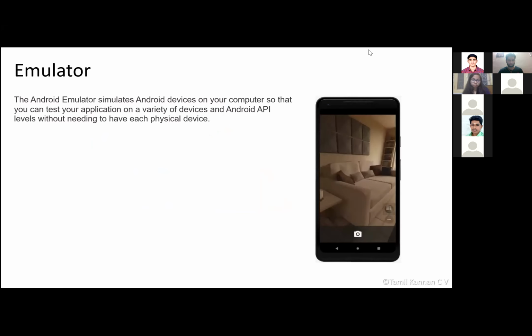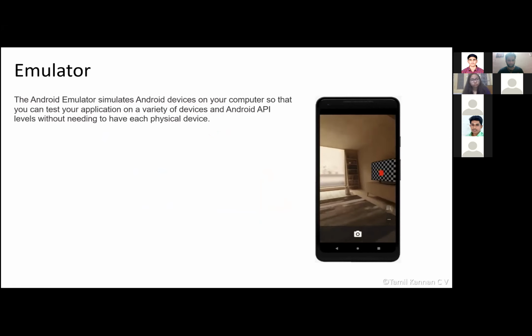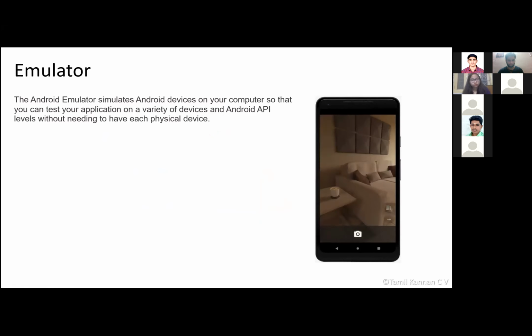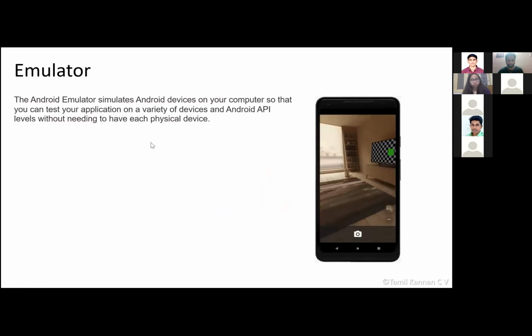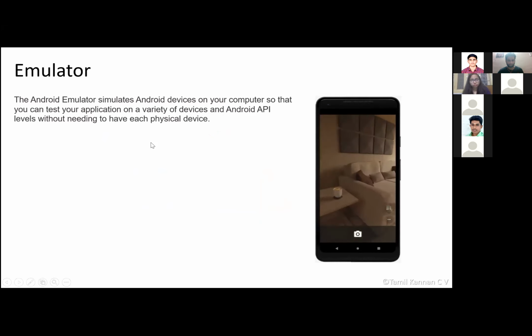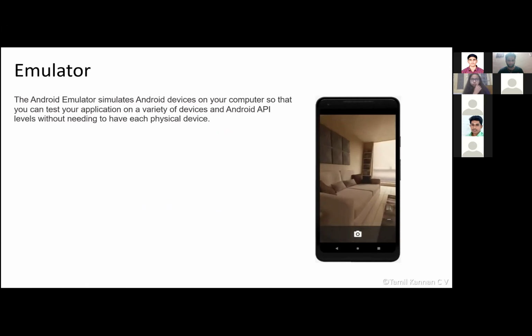Next, how can we test our application? That's what AAB and APK are. We have just built a package, so we need to test how this application works on different devices. You may have an Android 11 device, an Android 10 device, or an Android 9 Pie device.